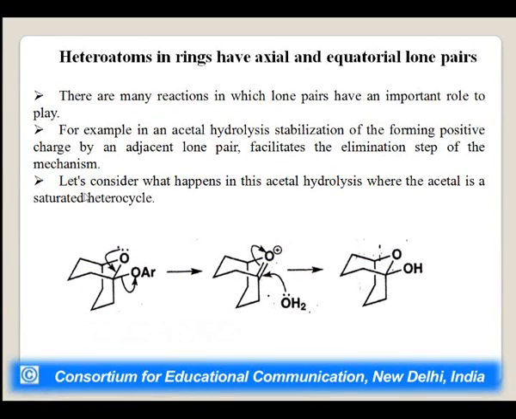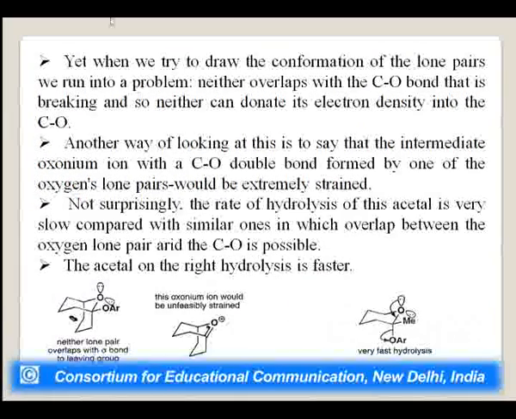Let us consider what happens in the acetal hydrolysis, where the acetal is a saturated heterocycle. So, by the elimination of this, we will get what? Oxonium ion, this is oxygen plus. Yet, when we try to draw the conformation of the lone pairs, we run into a problem.